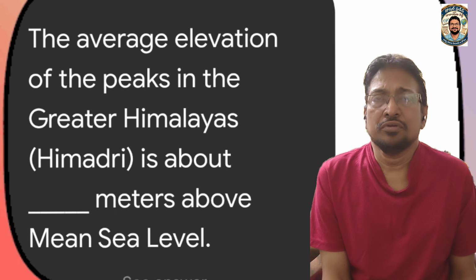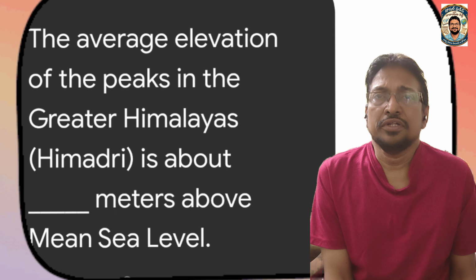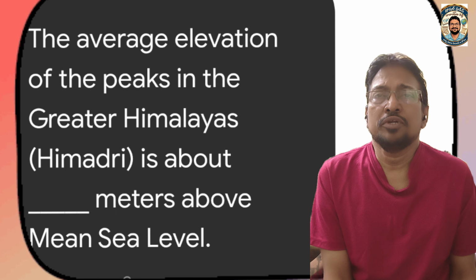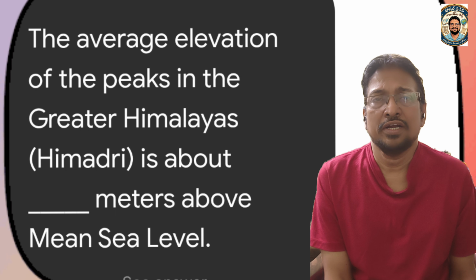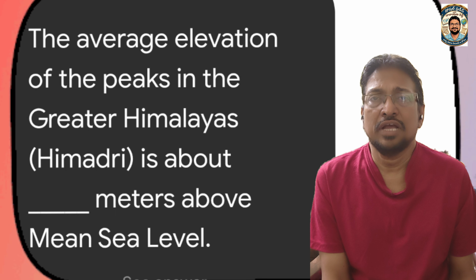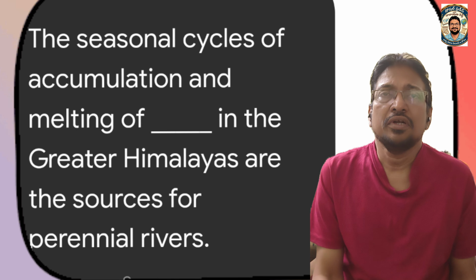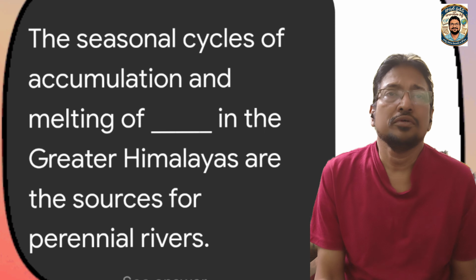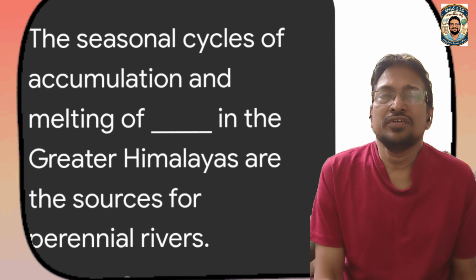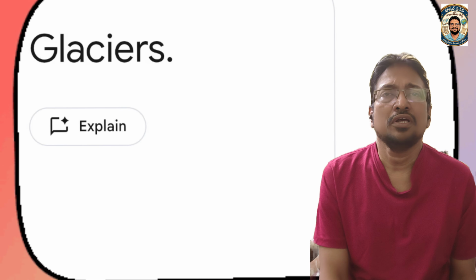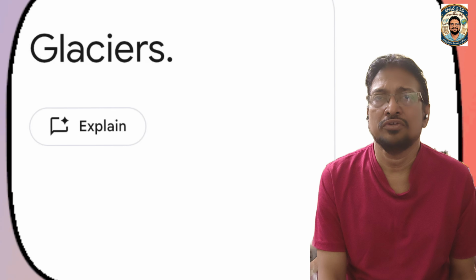The average elevation of the peaks in the Greater Himalayas is about dash meters above mean sea level. 6,100 meters average elevation. The seasonal cycles of accumulation and melting of dash in the Greater Himalayas are sources for the rivers. The answer is glaciers, the melting of glaciers.